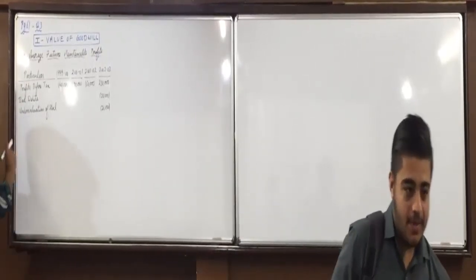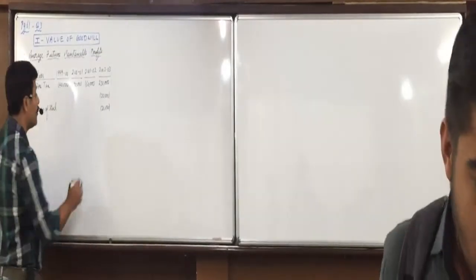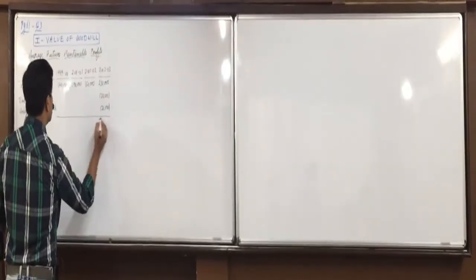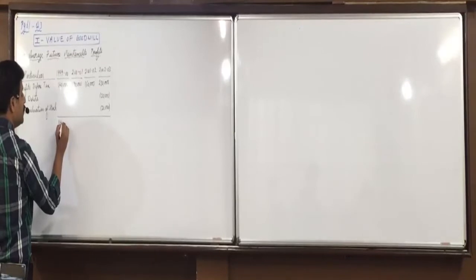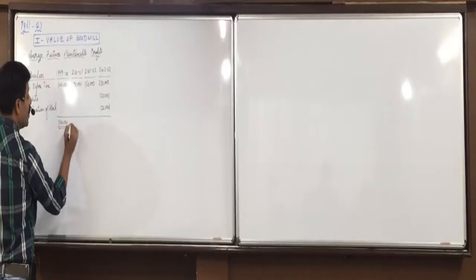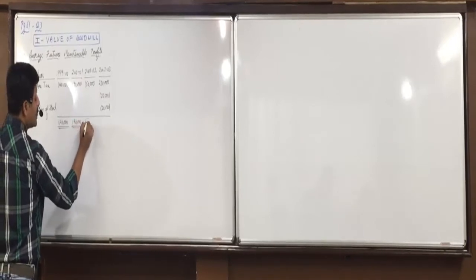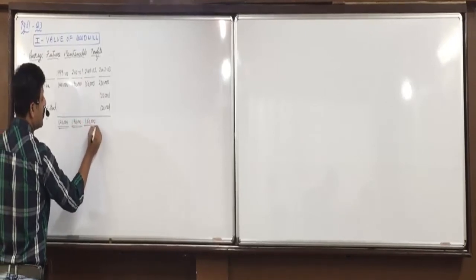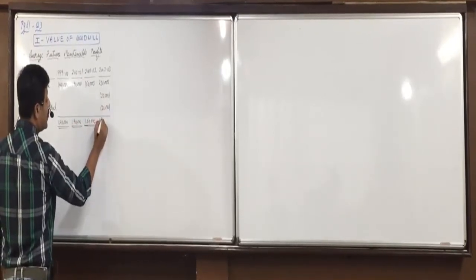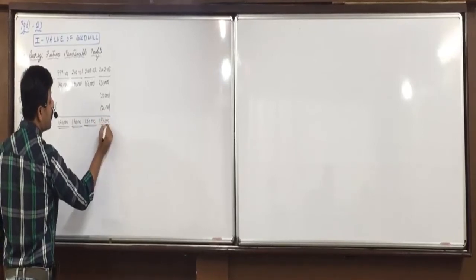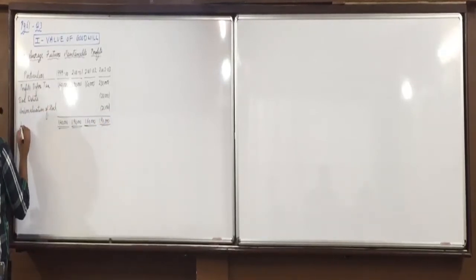Yes, any other adjustment in the profits? So 1,40,000, 1,90,000, 1,60,000, and 1,90,000. These are what? Adjusted profits. Is any trend visible?